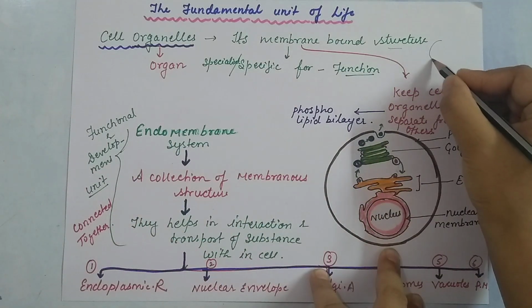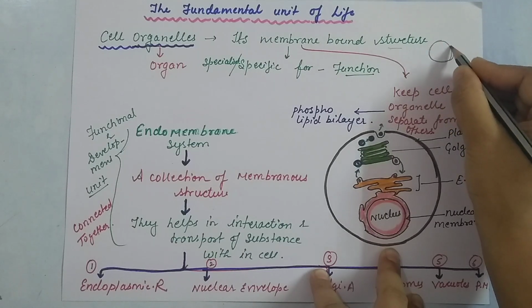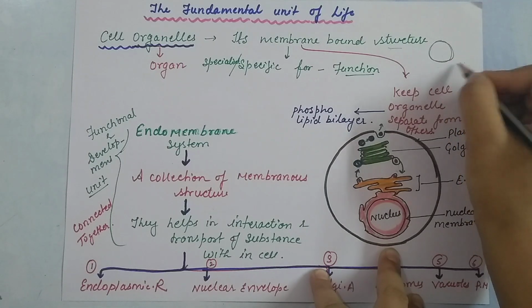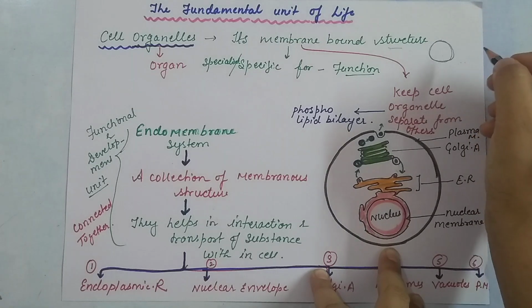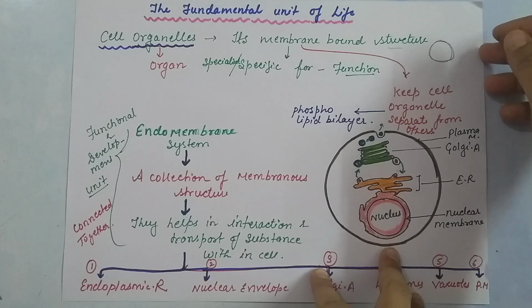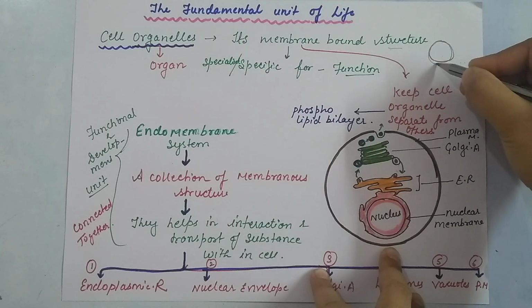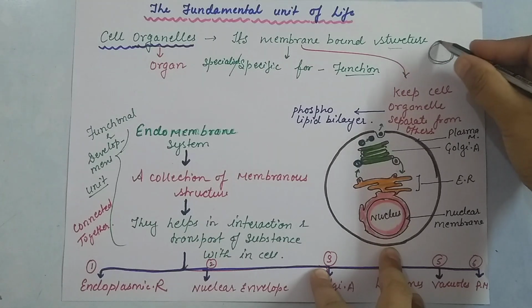They are bounded by a membrane, meaning there is an outer covering which keeps the cell organelle separate from the other organelles or the other parts of the cytoplasm. So they are membrane-bound structures, meaning they have a membrane over them.